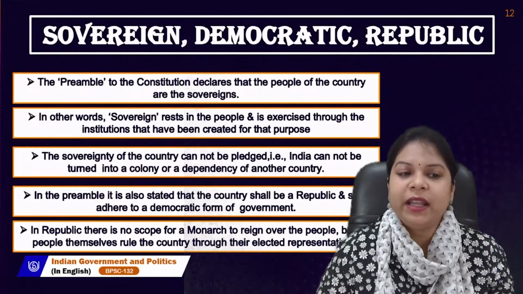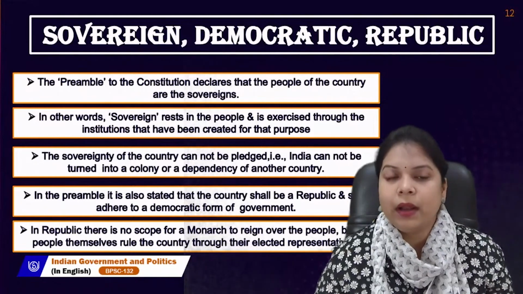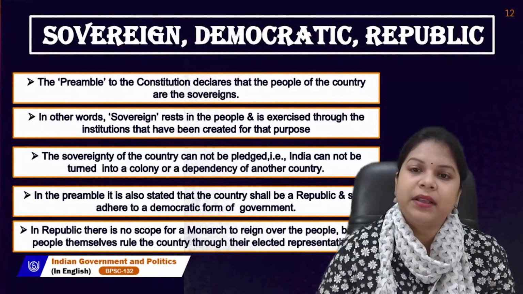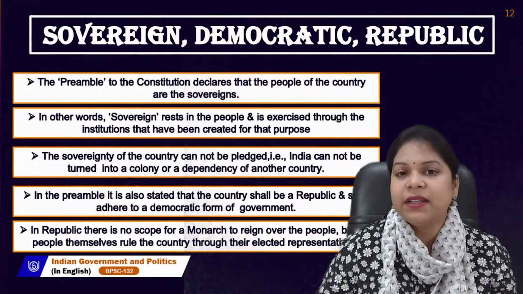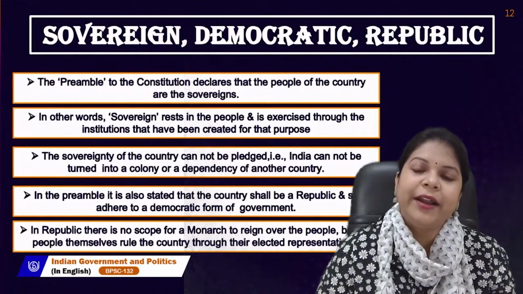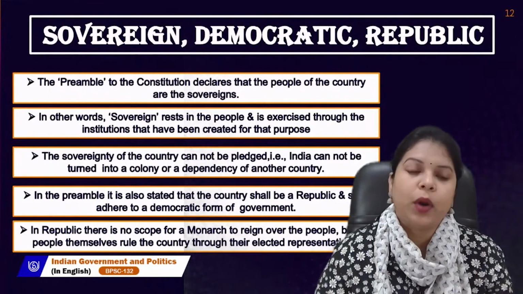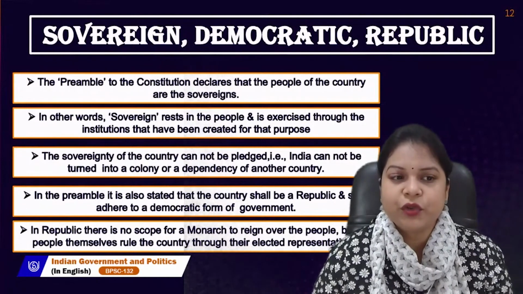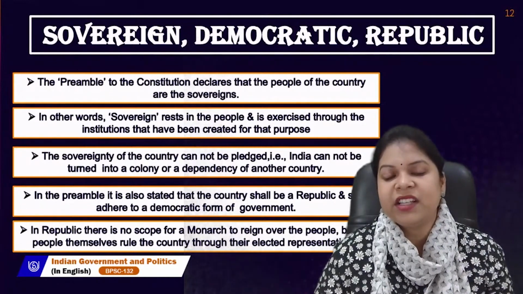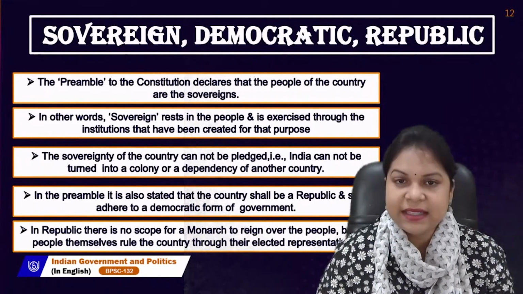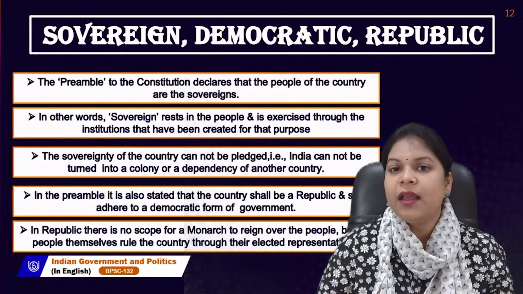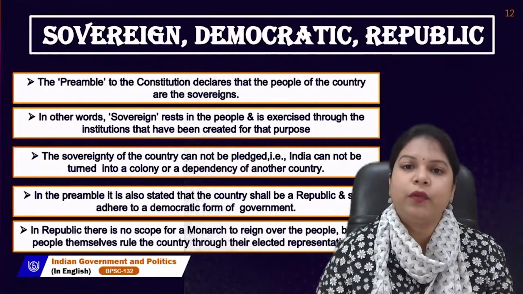The preamble sometimes gives us a hint of what will be in our constitution. It is a kind of index page of a book, and the book is the constitution. In the preamble it is written that the people of the country are the sovereigns. That means there is no external influence or pressure over them.